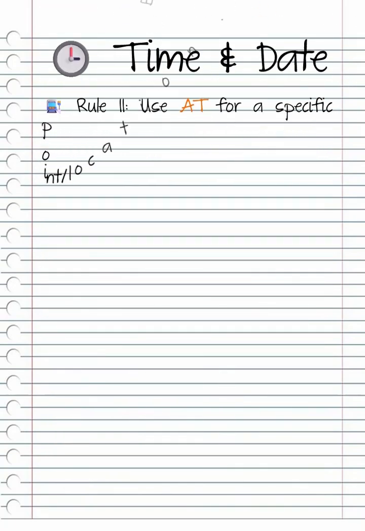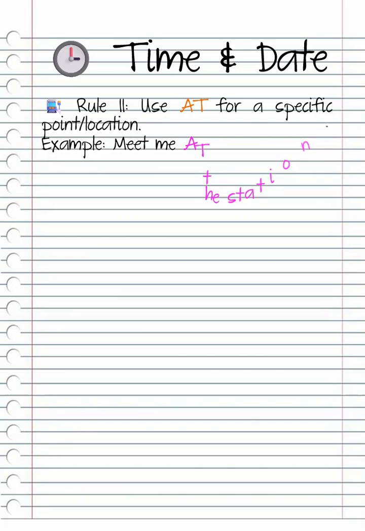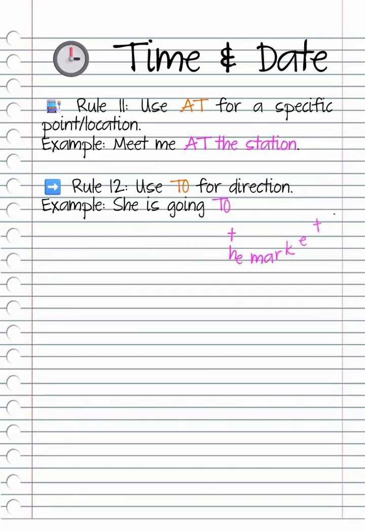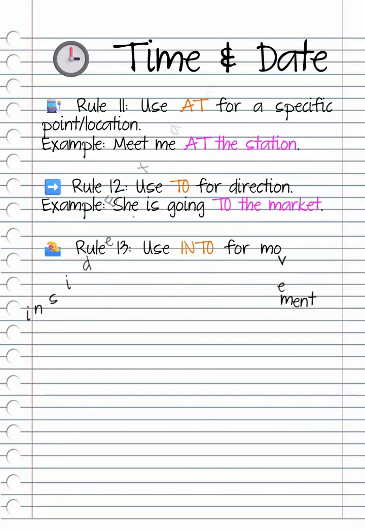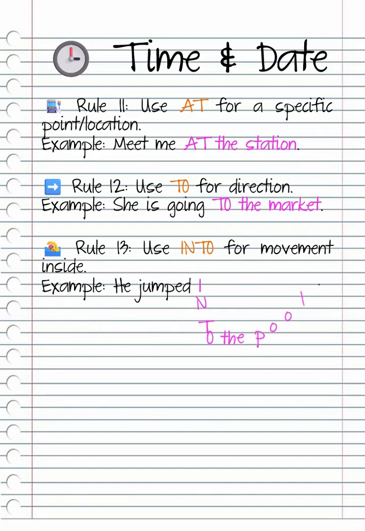Rule 11. Use at for a specific point, location. Example, meet me at the station. Rule 12. Use to for direction. Example, she is going to the market. Rule 13. Use into for movement inside. Example, he jumped into the pool.